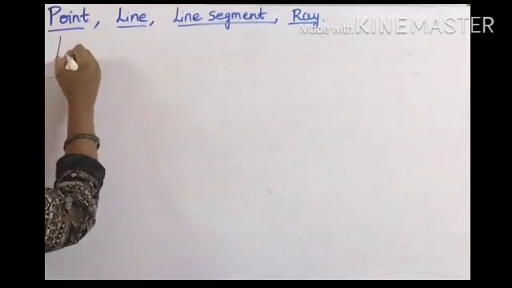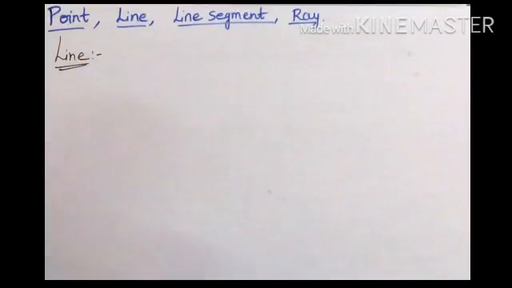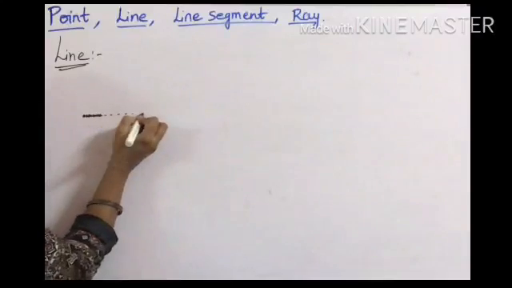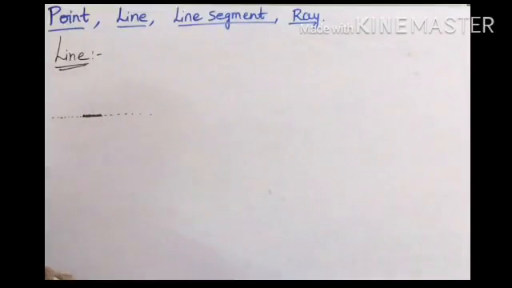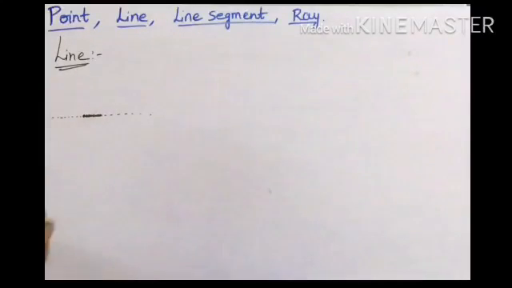Next, line. See, collection of points. Here this is a point, point. Here this is a collection of points. If you keep like that, it extends, okay, both sides. So this indicates a line. Here a line is defined as a collection of points